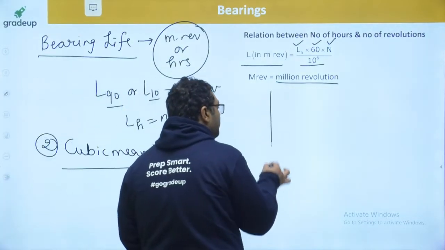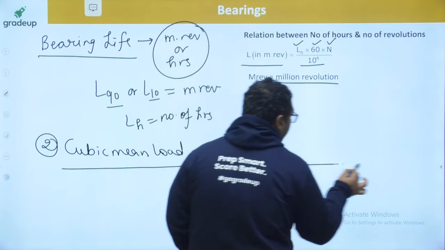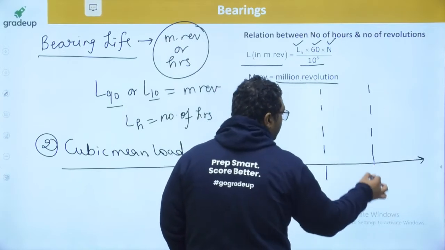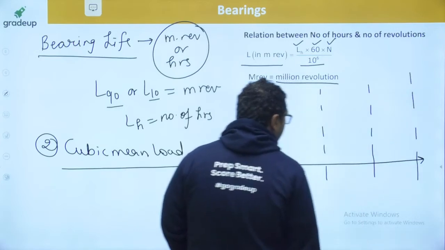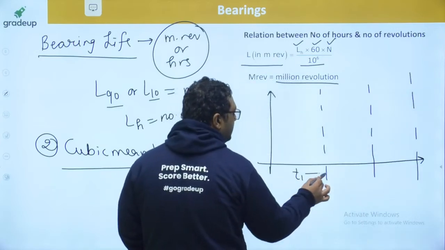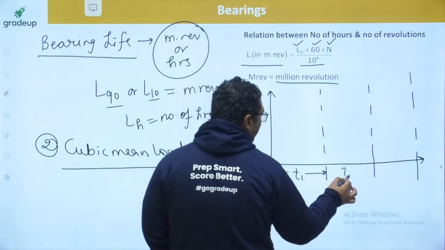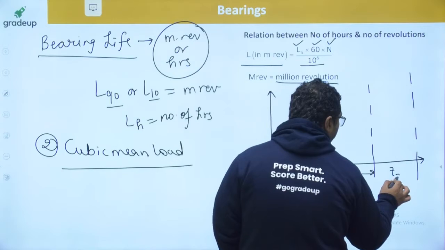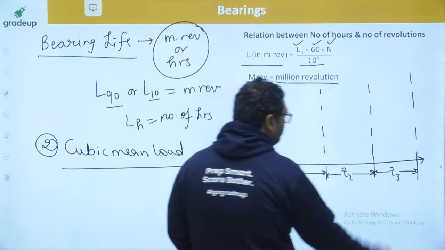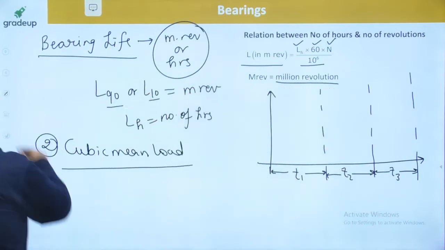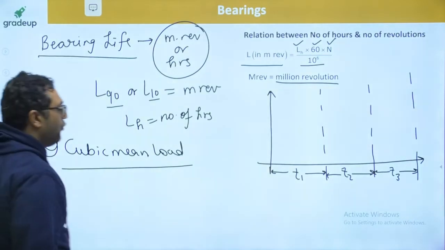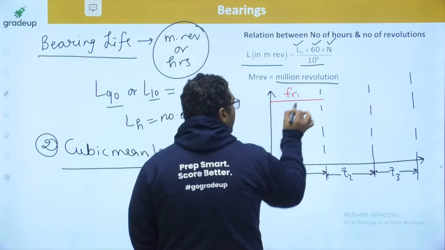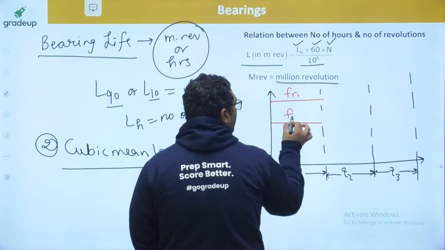Let us say the load is changing. For the first time T1, the load is different. For the second time T2, the load is different. And then for time T3, the load is different. For the first time T1, let us say this is the radial load FR1 and this is the axial load FA1.